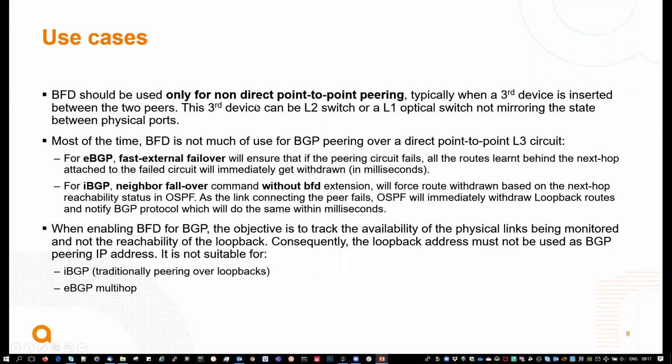So if the port is failing on one peer, there is no port getting down on the other peer. So this is where BFD comes into the picture. Or if you have a layer 1 optical switch as well that does not reflect the state of the ports between the ports. So most of the time, as a consequence, BFD is not much of use for BGP peering over direct point-to-point layer 3 circuits.